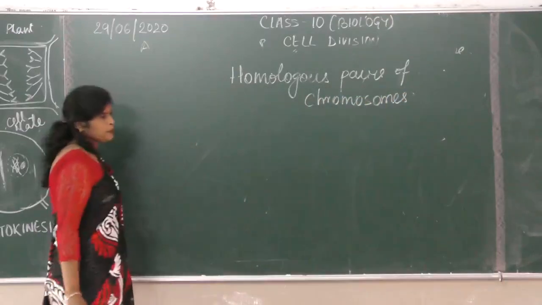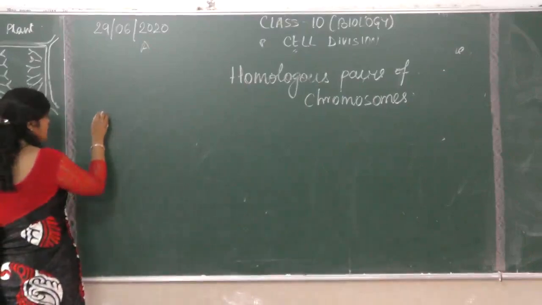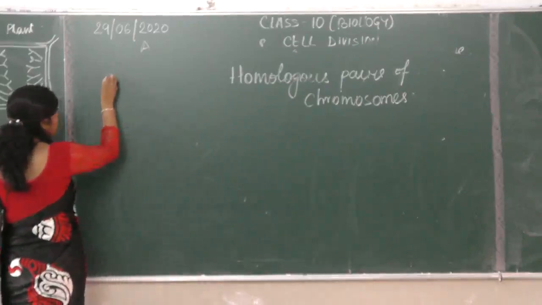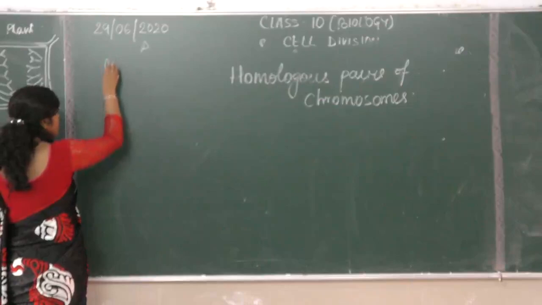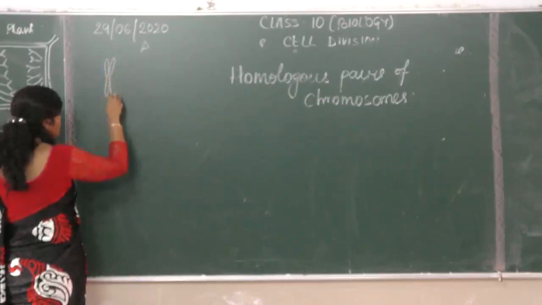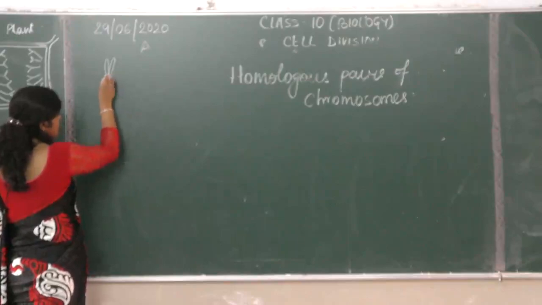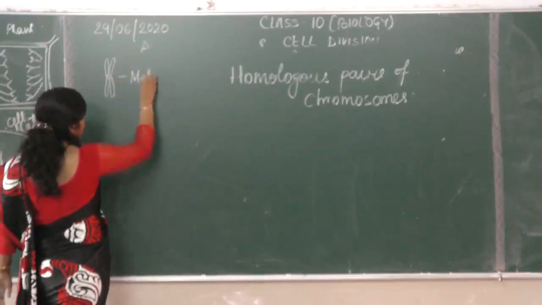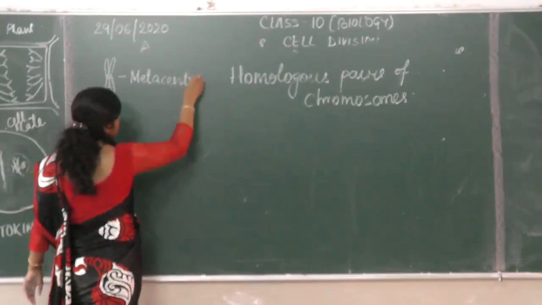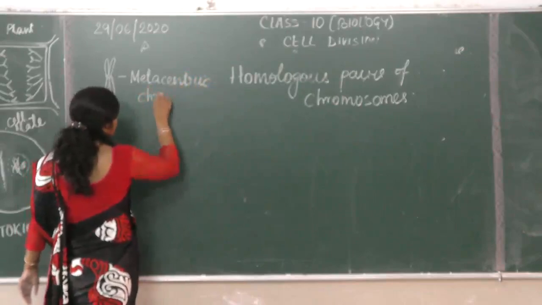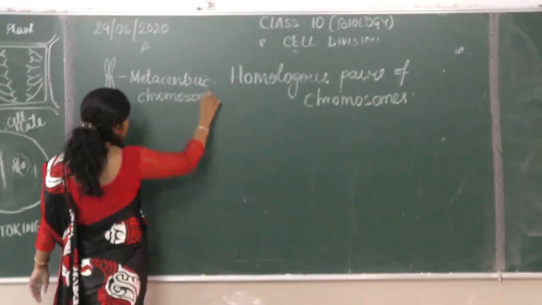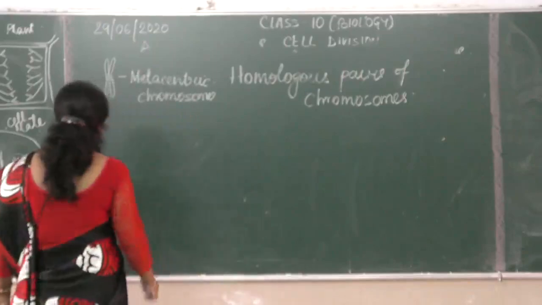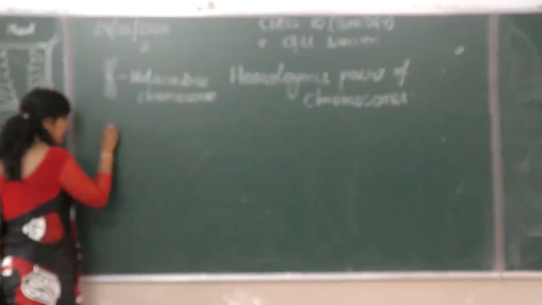See, one more thing. If you see a chromosome, the chromosome can be of 4 types. What are the 4 types of chromosome? Depending on the position of the centromere, there are 4 types of chromosomes. This is one: the centromere is approximately almost at the center. We call this kind of chromosome a metacentric chromosome. I'm using these terms so that the explanation of homologous chromosomes becomes easy.